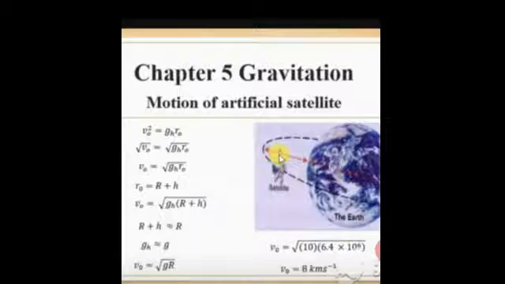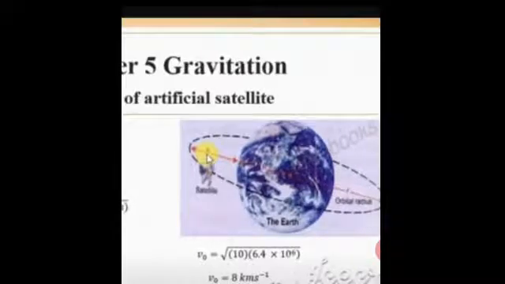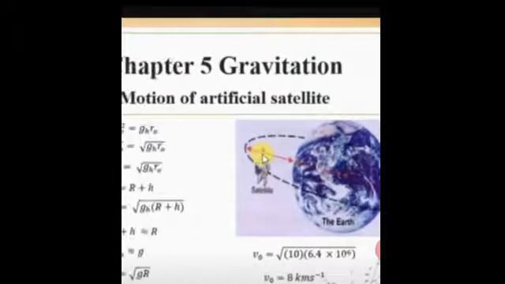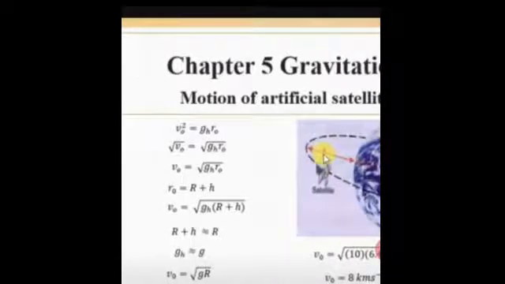Now r naught equals the radius of Earth plus altitude h. As you can see in this diagram, the orbital radius r naught is equal to the sum of the radius of the Earth plus altitude h. So r naught equals r plus h.